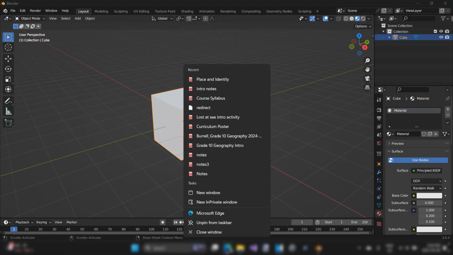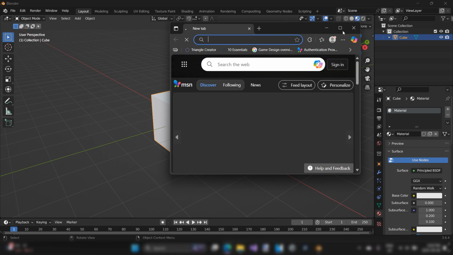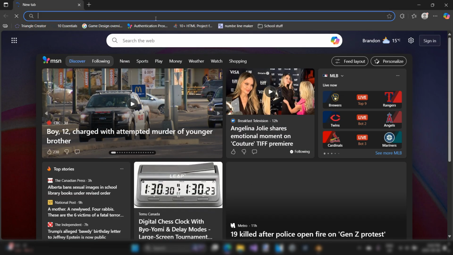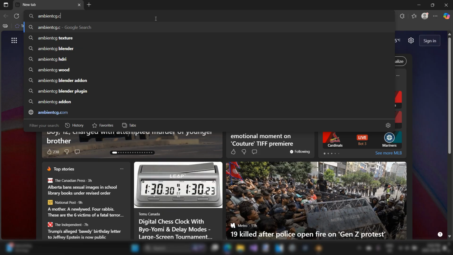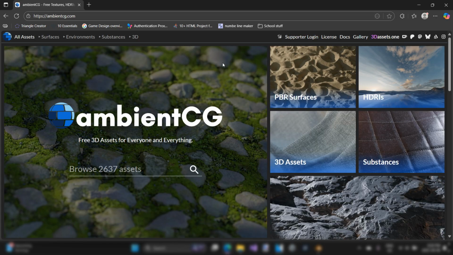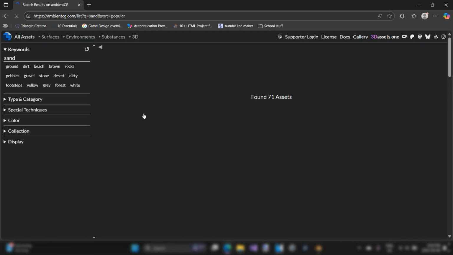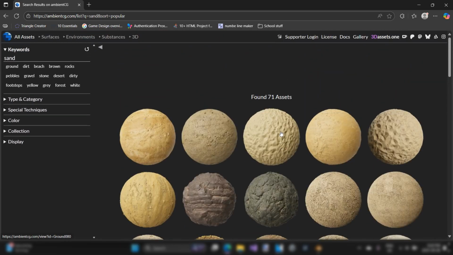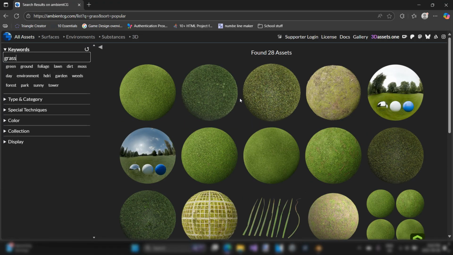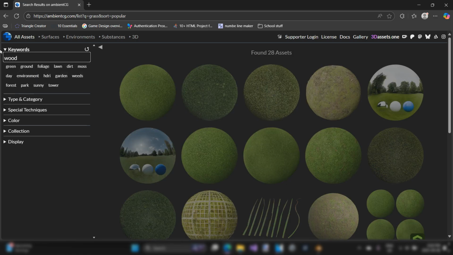So there is a very cool website you can go to, and it's called ambientcg.com. And what this website is basically it has all of these free materials that you can download and use in any of your Blender projects. So if you want to pause the video and take 30 seconds just to maybe type up some keywords and see kind of what they have to offer. For example, here are some sand materials. Here are some grass materials. Woods are pretty common too.